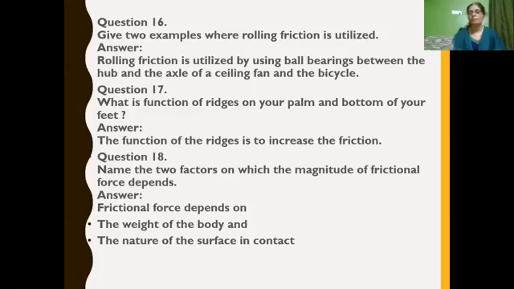There is more contact between the object and the floor, isn't it? So the two factors on which the magnitude of frictional force depends are the weight of the body and the nature of the surface. Nature of the surface means whether it is rough or smooth.